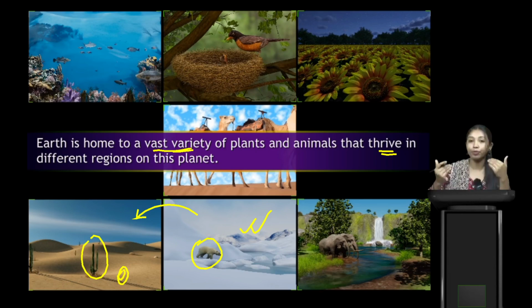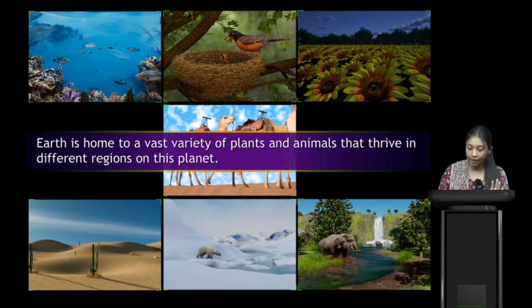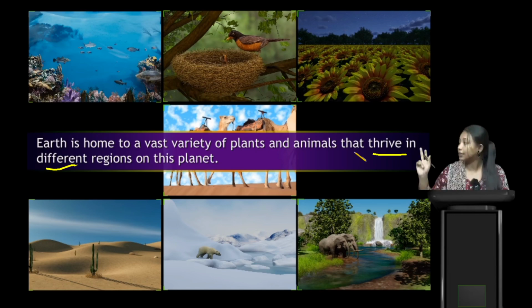Similarly, the cactus is adapted in a particular way that it can live a long time without water, or with a very small amount of water. But the Arctic region is full of ice, which means it's full of water, so it won't survive there. It will rot. So it's saying that they thrive, meaning they grow very fast, in different regions on this planet.